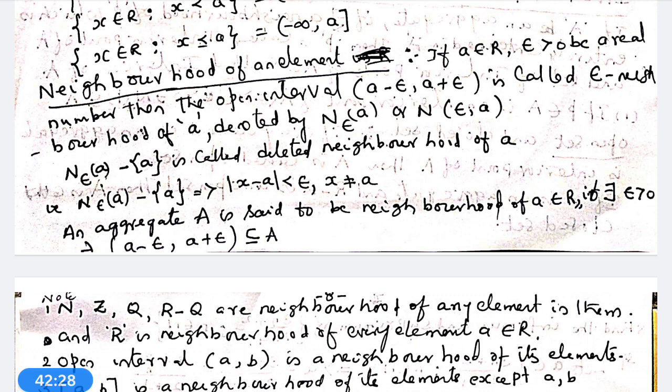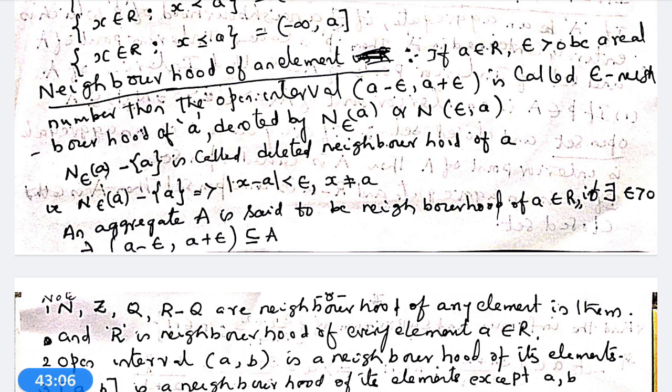Once again, if R is the real number set, a is any element in R, and epsilon is another real number, greater than 0, a very, very small quantity, then the open interval a minus epsilon, a plus epsilon is called the epsilon neighborhood of a in R, denoted by N epsilon a.